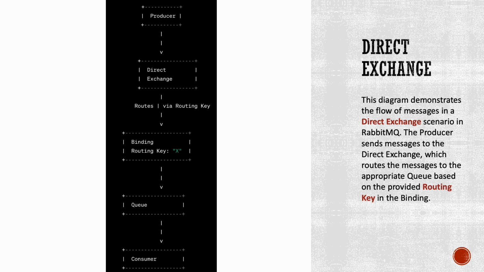This diagram demonstrates the flow of messages in a direct exchange scenario in RabbitMQ. The producer sends messages to the direct exchange, which routes the messages to the appropriate queue based on the provided routing key in the binding. The consumer then consumes the messages from the queue, ensuring that only messages with the matching routing key are received.